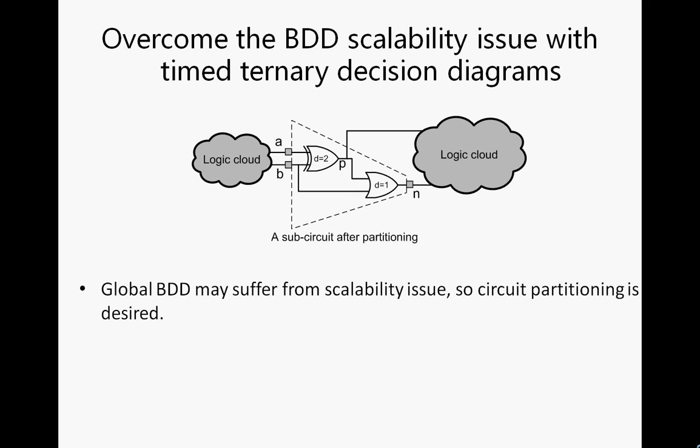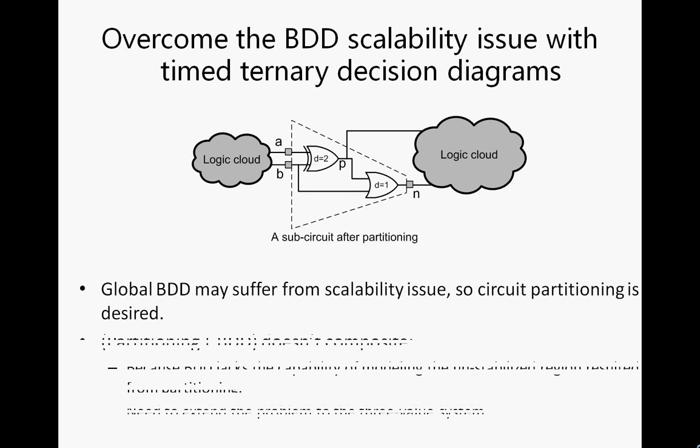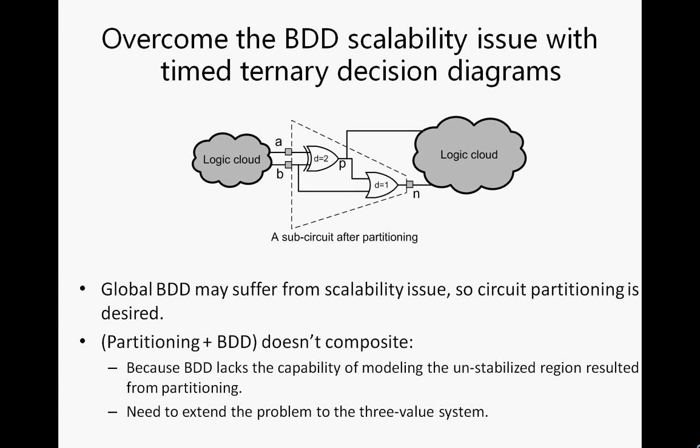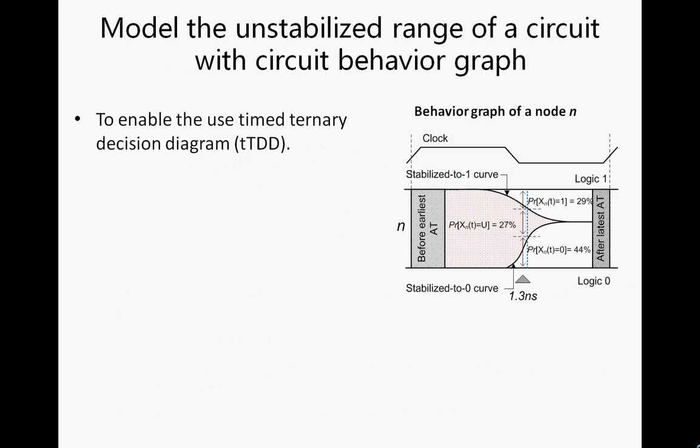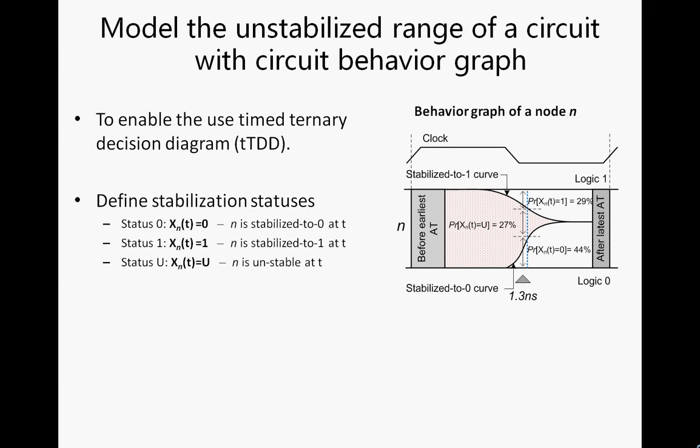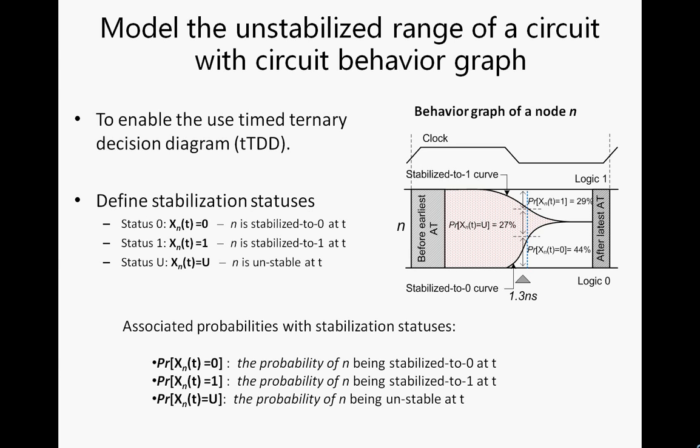To avoid the construction of a huge BDD, we want to calculate the probability in a partitioned manner. This can be done by using a timed tensor decision diagram, and each input of the partitioned circuit is regarded as a timing graph with 3 stabilization statuses at any given point t, and each stabilization status is associated with a probability.